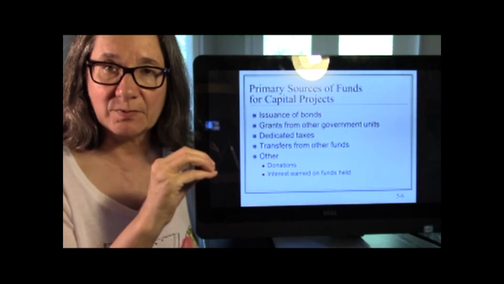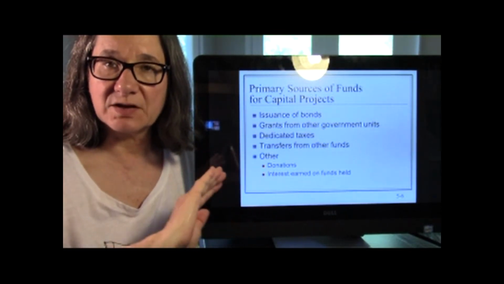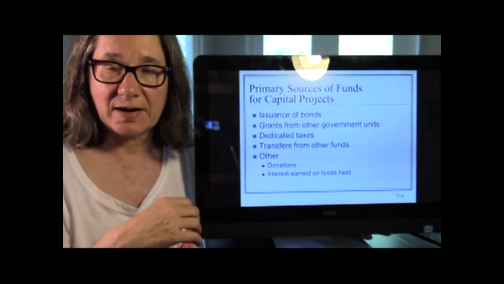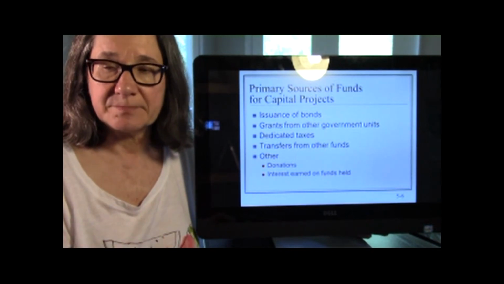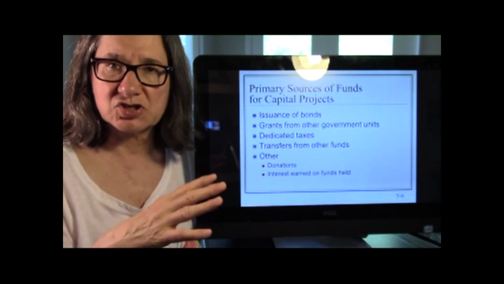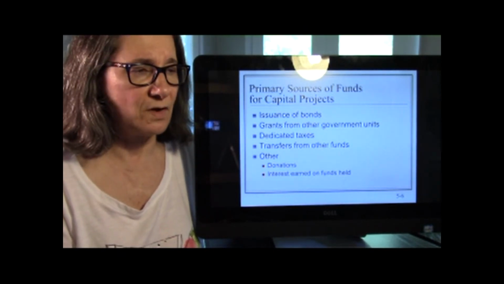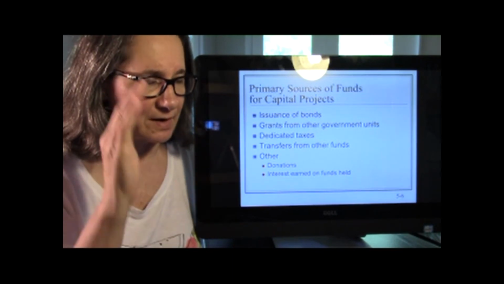Okay, so capital projects are things that are general government stuff. They're not something you find as a proprietary fund. So typical proprietary funds are things like the water department, the electricity, things that actually earn service fees. They're running like a business. All right. So keep that in mind.